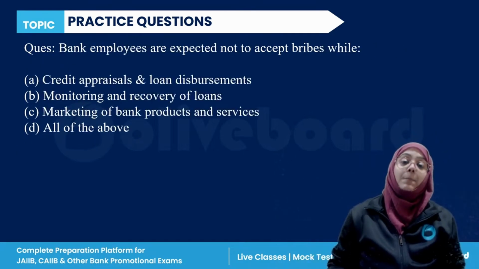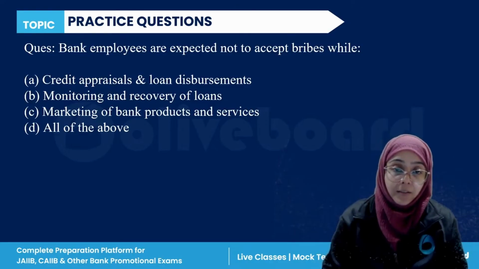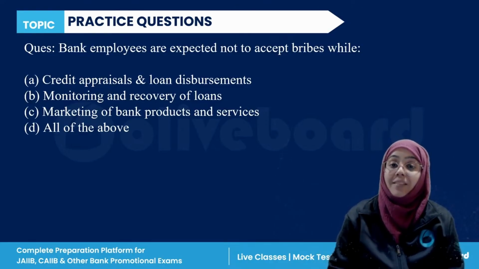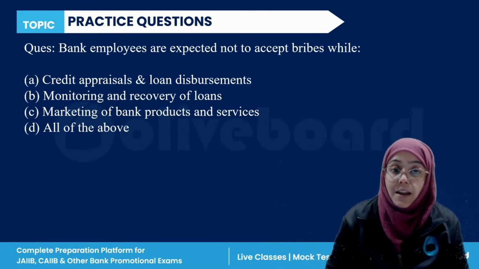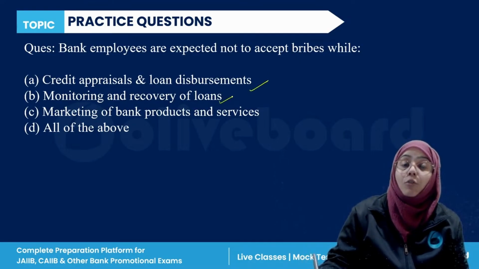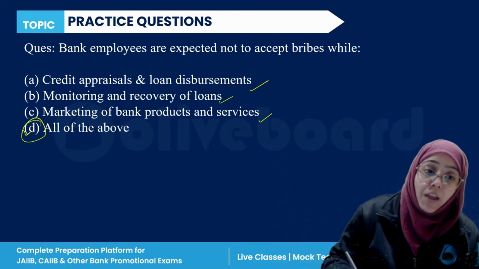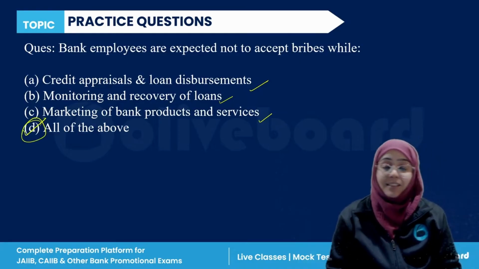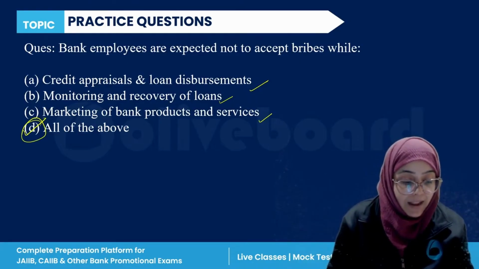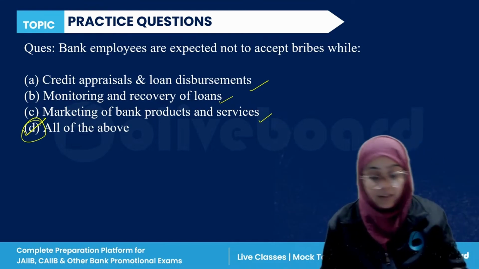Next, bank employees are expected not to accept a bribe while: credit and appraisal and loan disbursement, monitoring and recovering of loan, marketing of bank products and services, or all of the above. So D, all of the above, is the correct answer. You are expected not to accept a bribe in any condition.